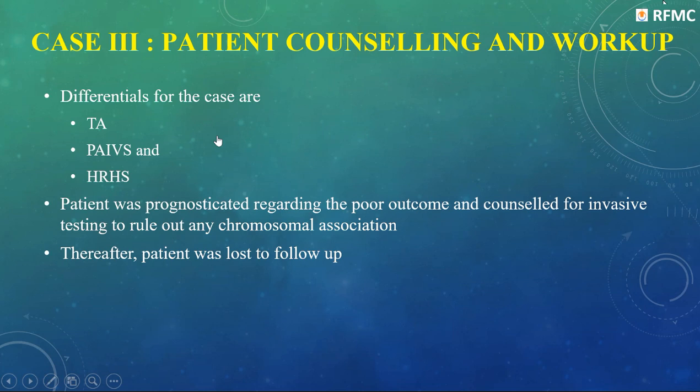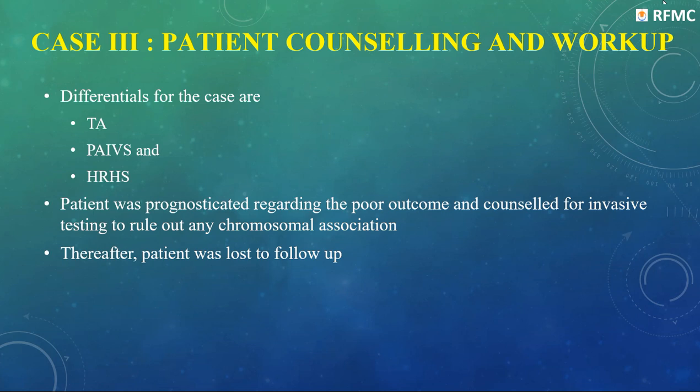Now, tricuspid atresia is an absent atrioventricular connection. There is no connection. Then pulmonary atresia with intact ventricular septum, there is an absent ventriculo-arterial connection. In tricuspid atresia, the right atrium is usually dilated and the right ventricle not seen. While in pulmonary atresia with intact ventricular septum, the right atrium is dilated due to tricuspid regurgitation as the tricuspid valve is dysplastic, and the right ventricle is generally hypoplastic, but not always. And hypoplastic right heart syndrome is the composite of tricuspid atresia, pulmonary atresia, and hypoplastic right ventricle.